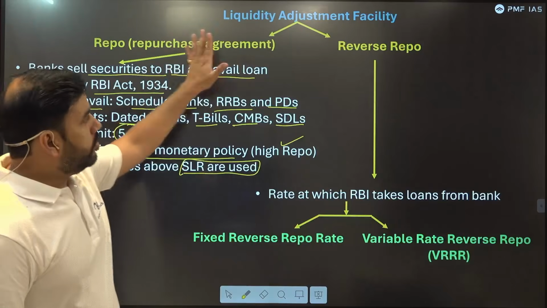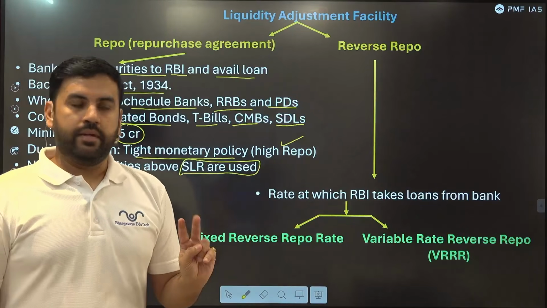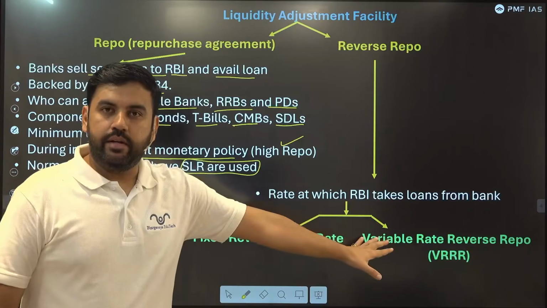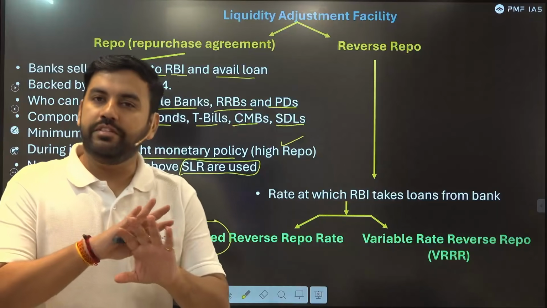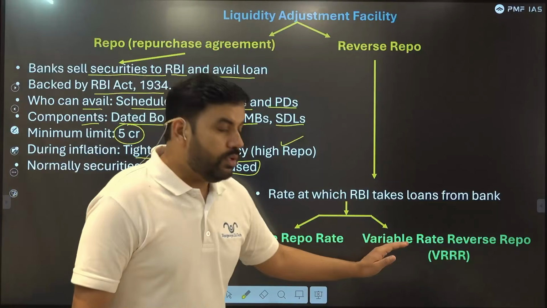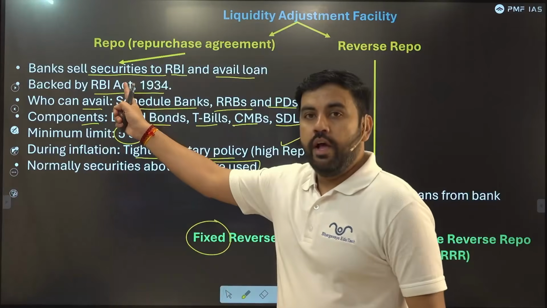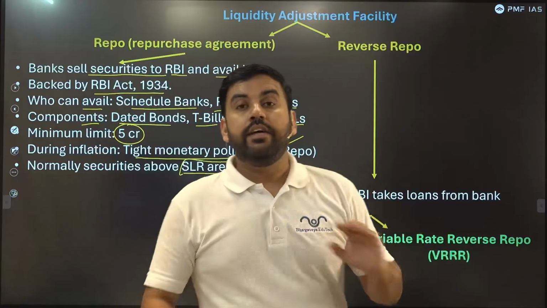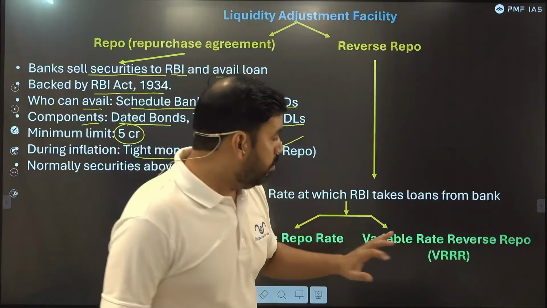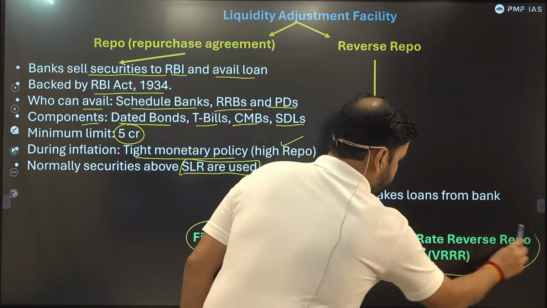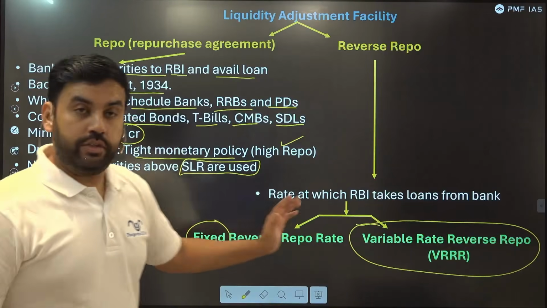Now repo and reverse repo, they both are of two types, fixed and variable. Fixed, as the word itself means, is when the rate of interest remains fixed. Variable is the one when the rate of interest changes. So we have fixed repo, fixed reverse repo, variable repo, variable reverse repo. The article was on this. So this is the point where the article was actually mentioned. Let's understand that.